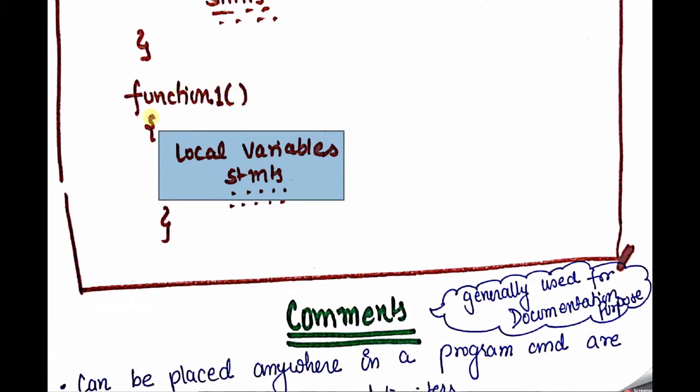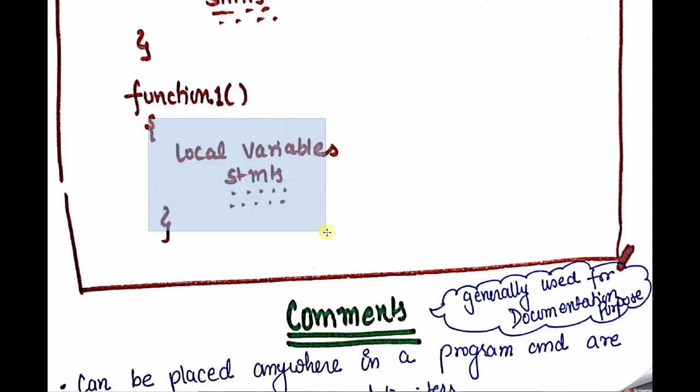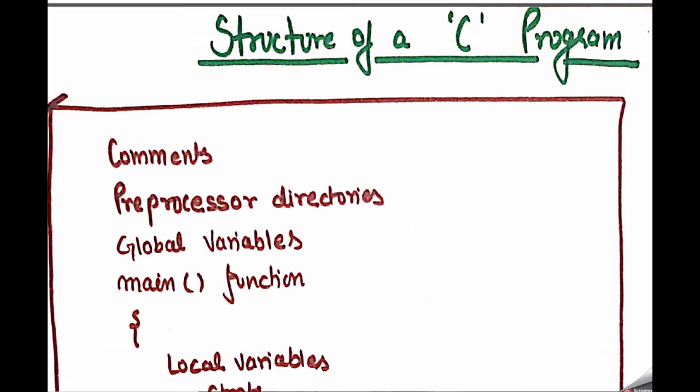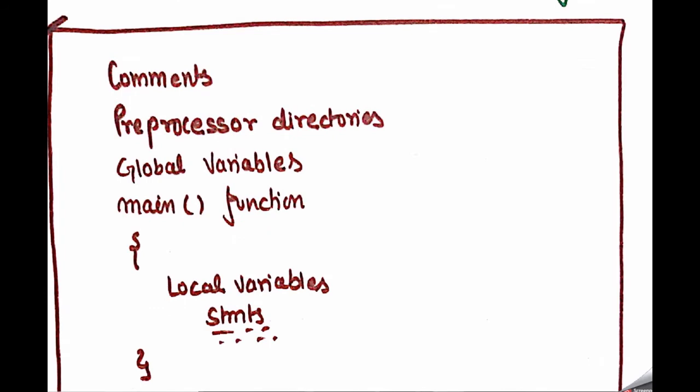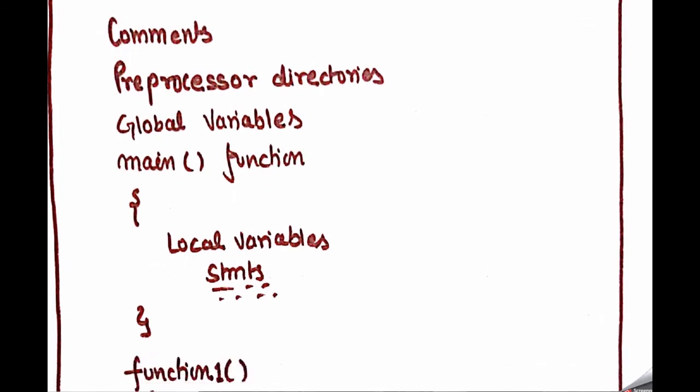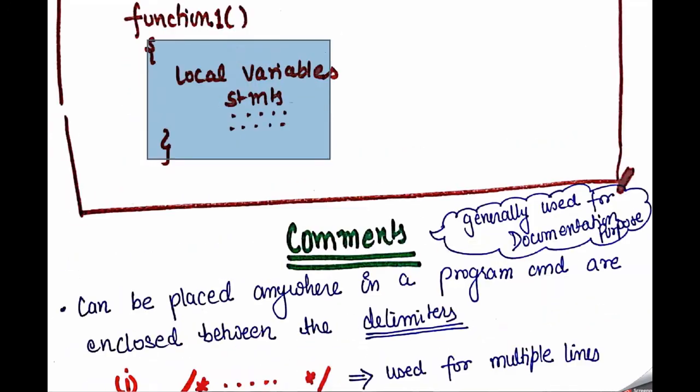That means what? The area covered by these curly braces is known as the scope of functions. So this is an important point. Let's see the headings one by one: comment, preprocessor, what is a global variable, what is a local variable, what is the main function, what is a sub function, and so on.